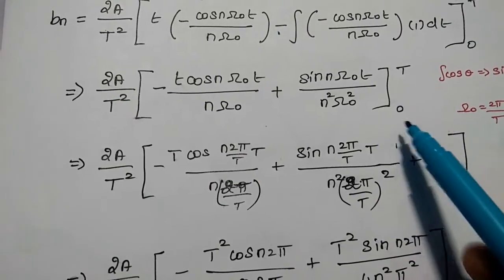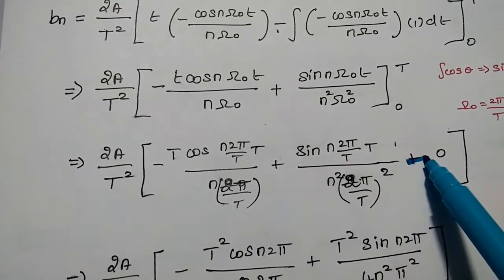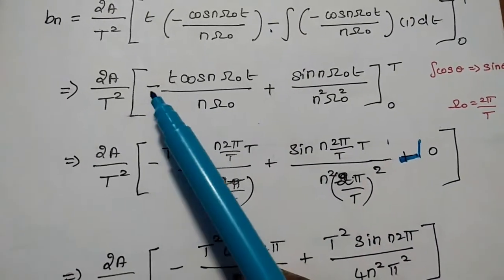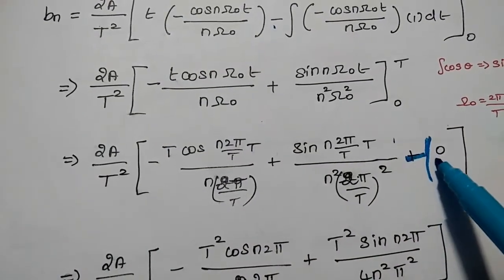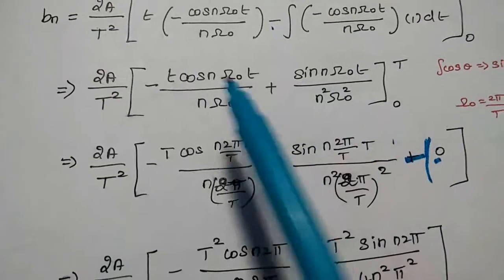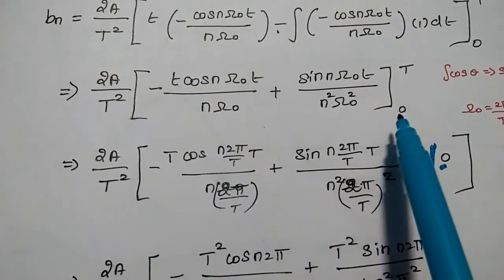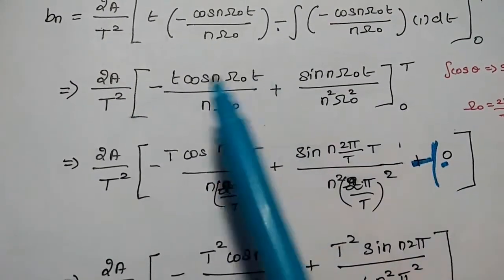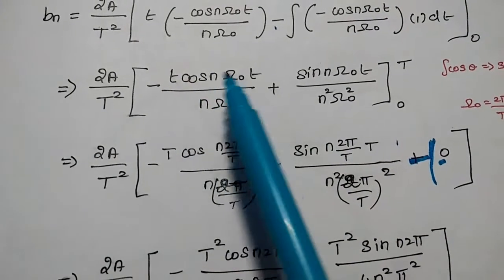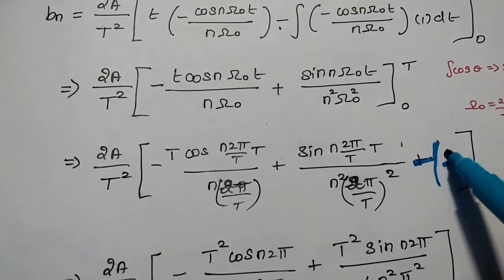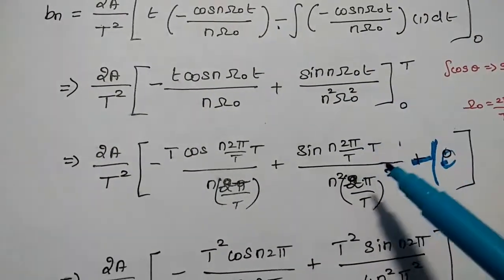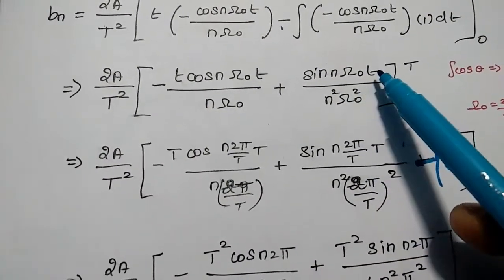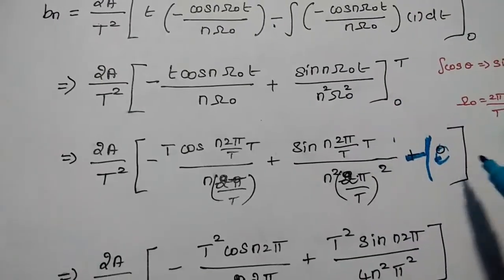And then the lower limit, we can say minus of, correct, so already one minus is there. So here minus of minus 0, t becomes 0. We substitute the lower limit, so t is 0, and 0 into anything is 0. So this term becomes 0, and here sin n omega naught t, sin 0 is 0.